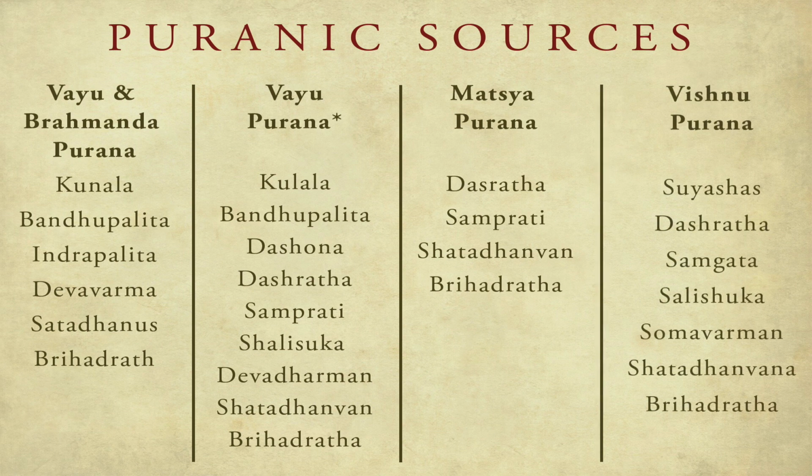Now in all of the Puranic lists, you can see that the lists are different from each other. But we find that all of the Puranas agree on two facts. The first fact on which these Puranas agree is that the last Mauryan emperor was Brihadrath and he was killed by his own general Pushyamitra Shunga. We know about it.